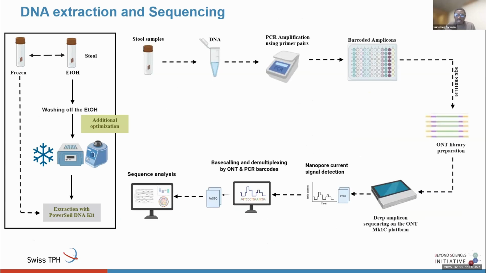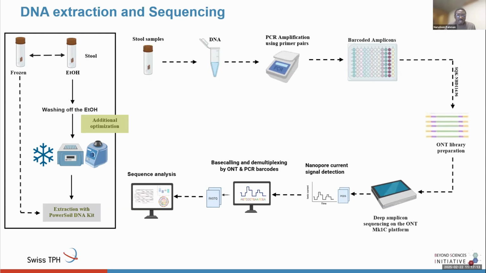Once the DNA had been extracted, we used barcoded ITS2 primer pairs to produce barcoded amplicons, which were pooled, quantified, and sequenced at depth using the Nanopore MK1C platform.